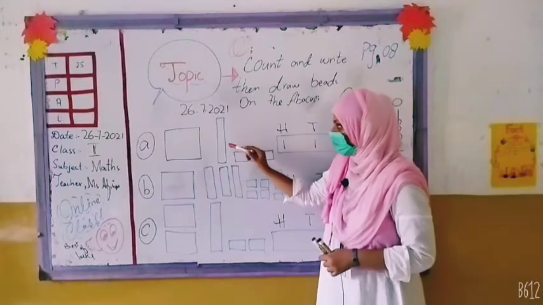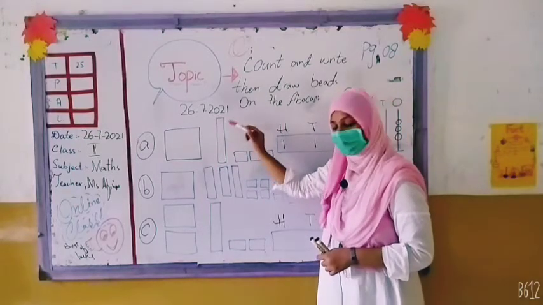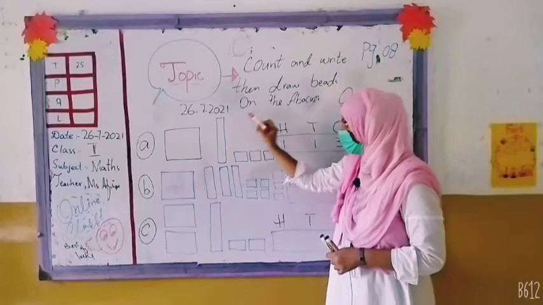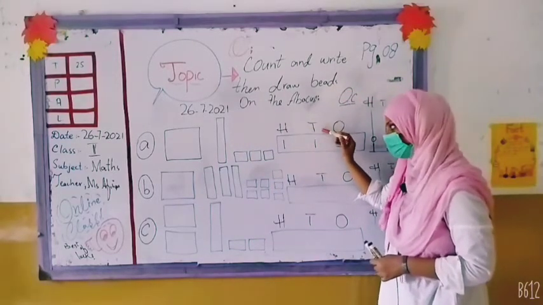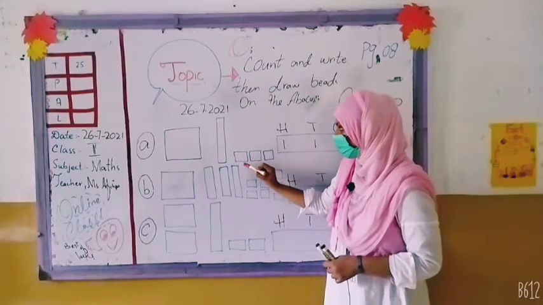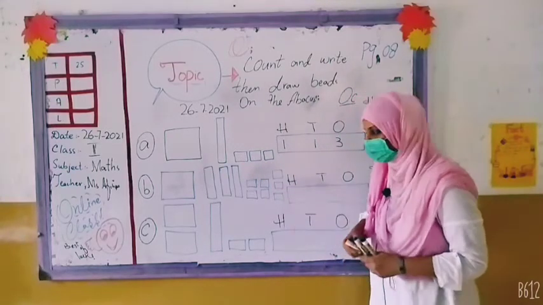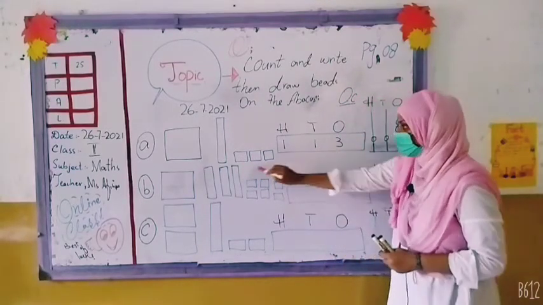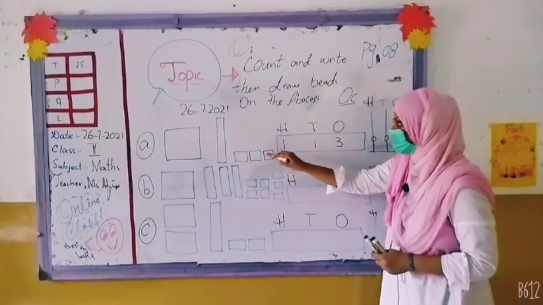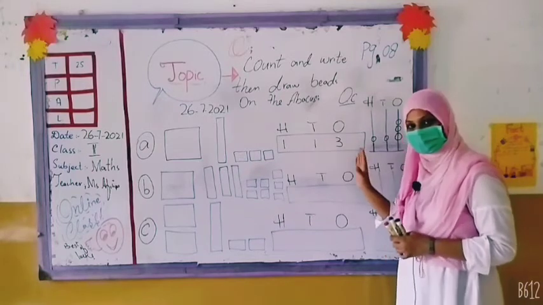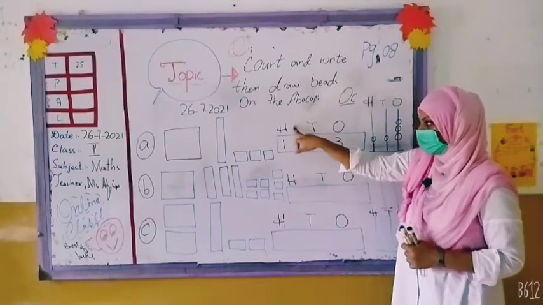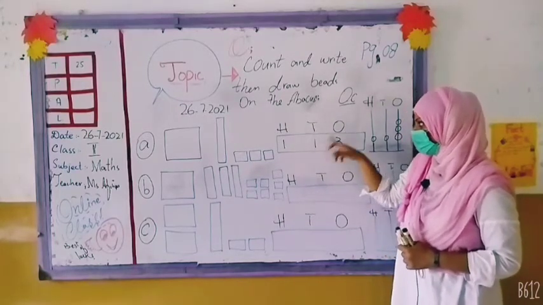After that, how many tens are here? Just 1. You will write 1 in tens. Now you will check ones. 1, 2, 3. How many ones are here? 3. So you need to write 3. अच्छा अब आपने इस तरीके से वैल्यू तो दे दी. You have done like that: 100, 1; tens, 1; ones, 3.